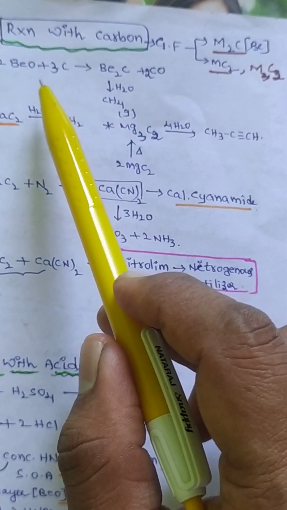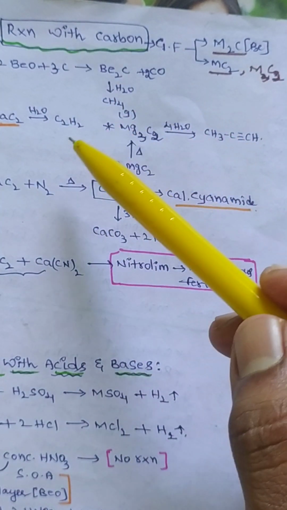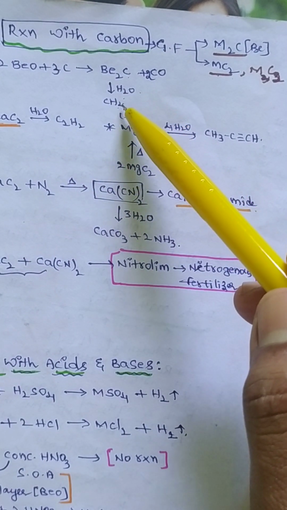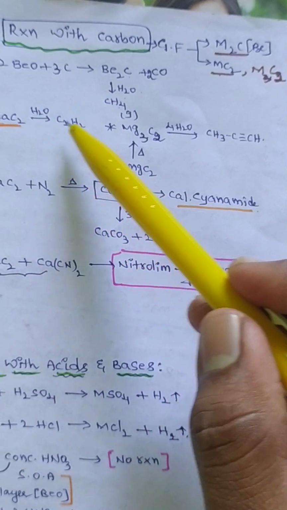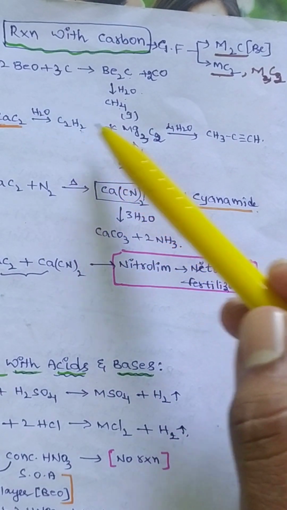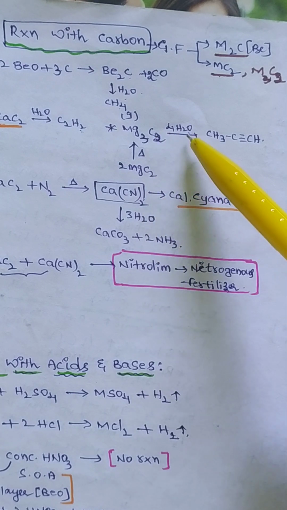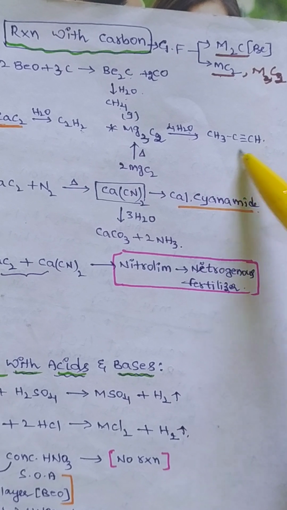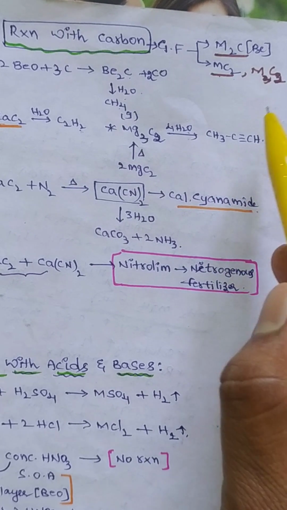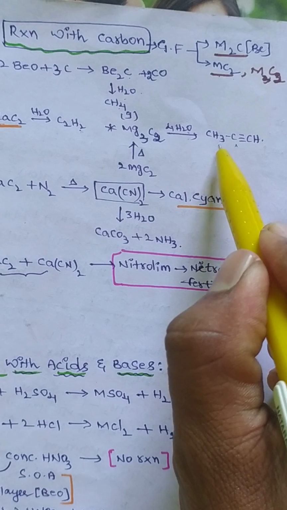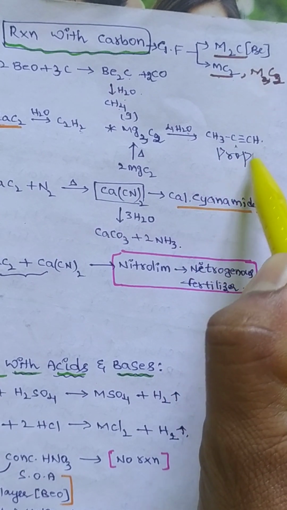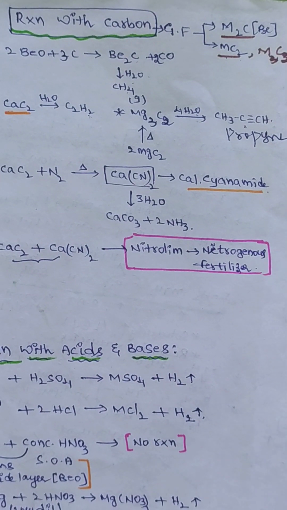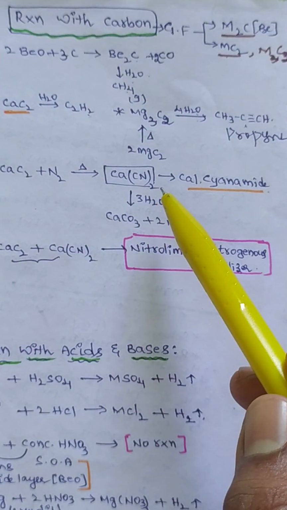Now beryllium carbide preparation is like this. Now beryllium carbide is undergoing hydrolysis, will get methane gas. Calcium carbide is undergoing hydrolysis, will get acetylene gas. Magnesium carbide is undergoing hydrolysis, will get propane formed. Next, calcium carbide and nitrogen, they will react and they will form